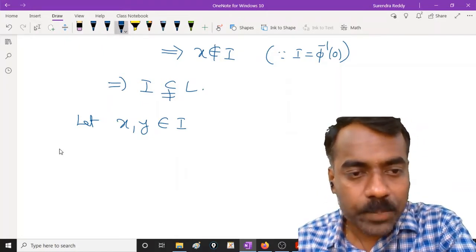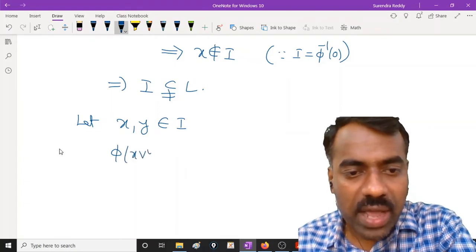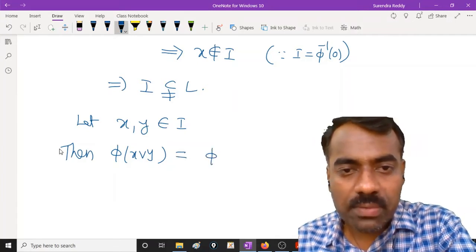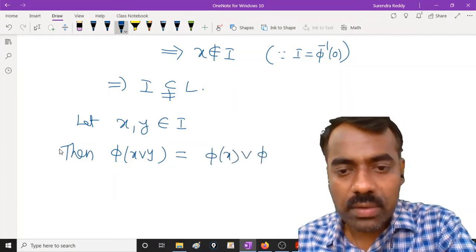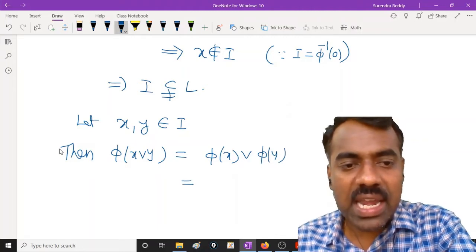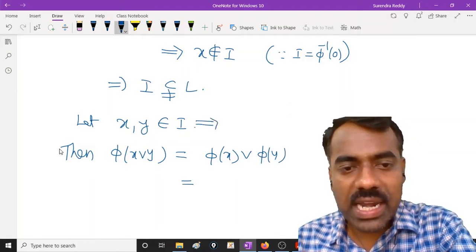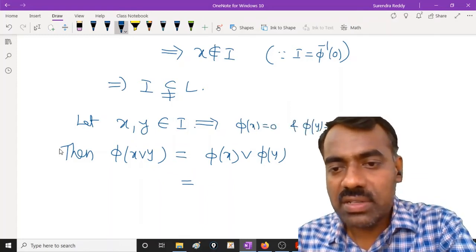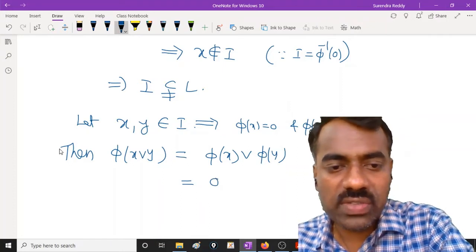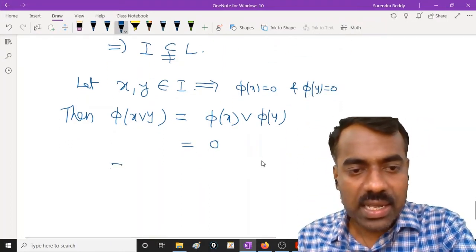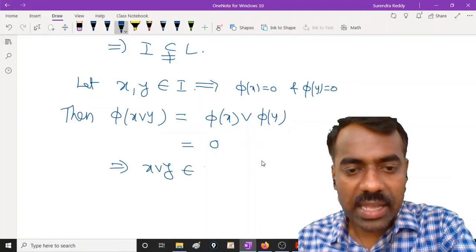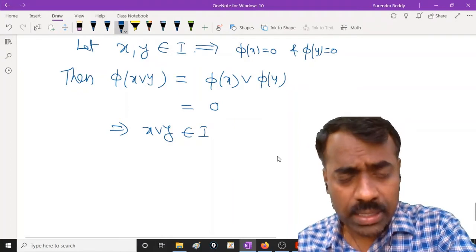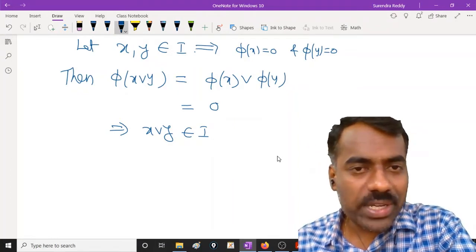Is this clear? So phi of x join y, because phi is a join homomorphism, is phi of x join phi of y. But x and y are in I, which implies phi of x is 0 and phi of y is 0. So therefore this is 0 join 0, which is 0. That shows that x join y is in I. So all elements which go to 0 are nothing but I. Now what is the other condition to prove that it is an ideal?